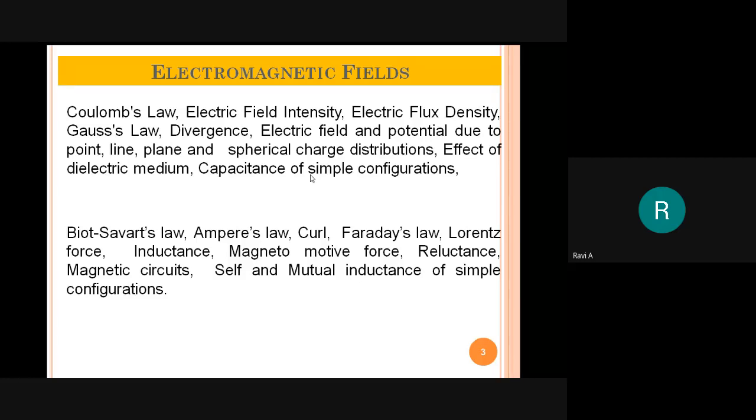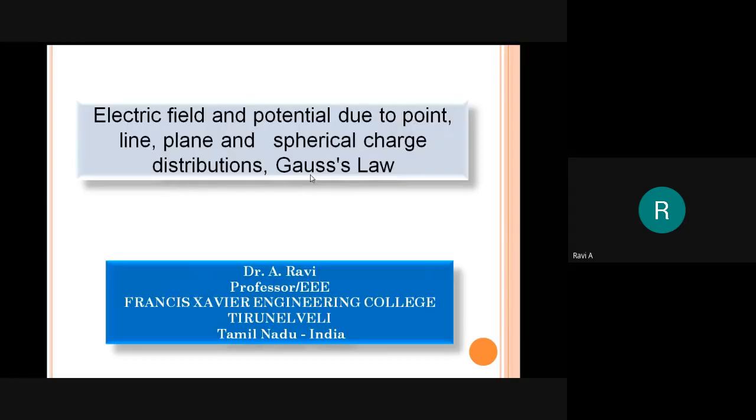Right. So this class we will focus fully on electric field and potential, that is E and V, the electric field and potential due to line charge distribution, surface charge distribution, and of course spherical charge distribution, and a little bit about the concepts of Gauss law and its problems asked in the examination.